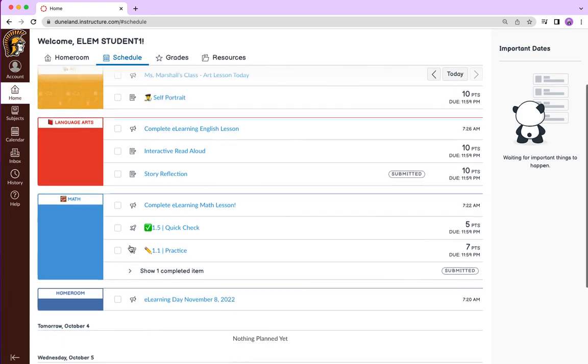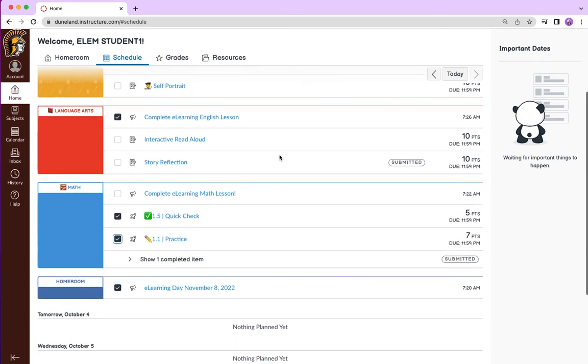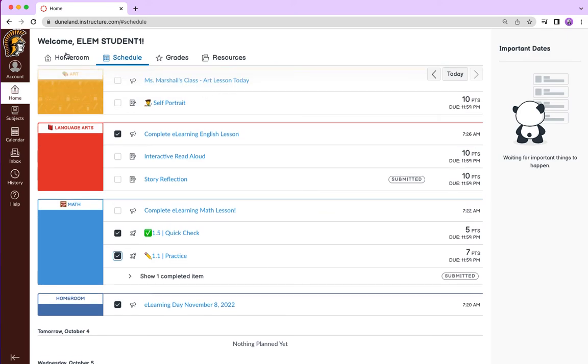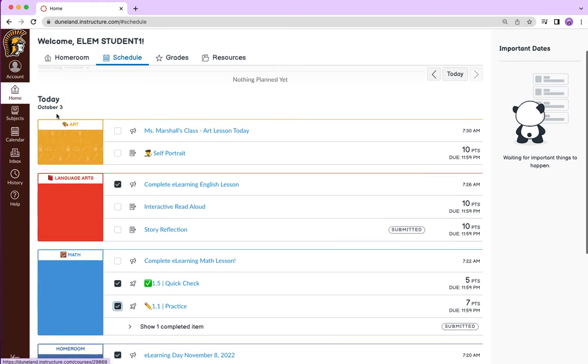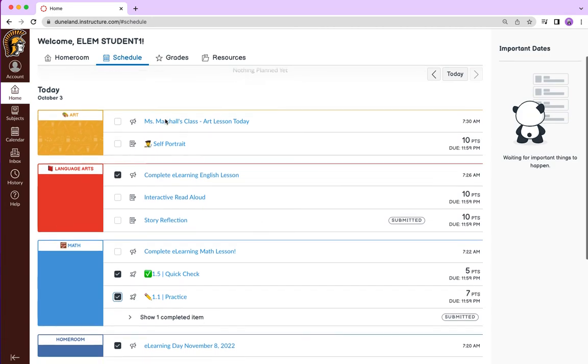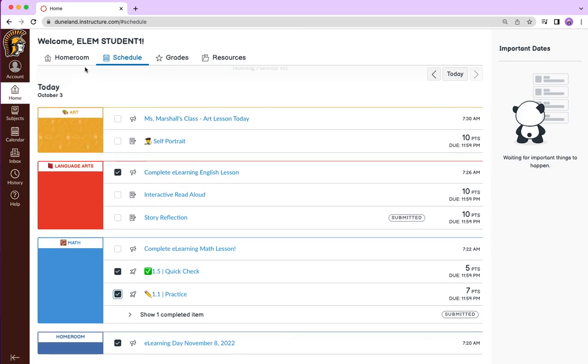So I can say, I did complete all of the things in my e-learning lesson for English. I made sure to watch that video announcement, and now I'm working on completing my math lessons. And these are checkboxes that are available for students to use on their schedule tab. These appear in the schedule tab because of the due date being today. So I use today as an example. You would want to use the day of the e-learning day to build out the schedule.